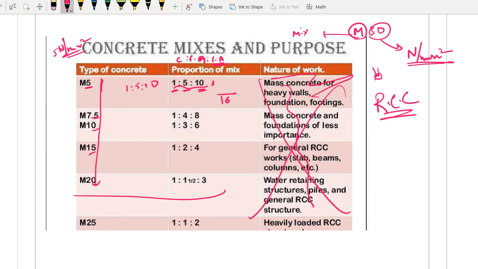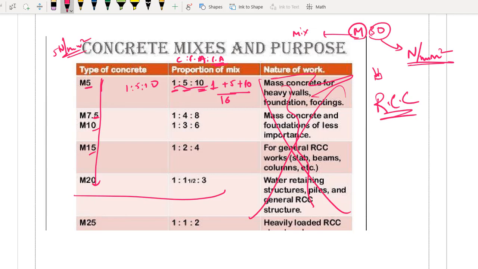In this 16 parts, we will be having 1 part of cement, 5 parts of fine aggregate, that is sand, and then we will be having 10 parts of coarse aggregate. So which is the major composition we have? We have coarse aggregate, because coarse aggregate ही तो skeleton बनाता है, and in voids of our coarse aggregate we will be having this fine aggregate and mixture of cement. We have studied in the last module itself. I hope you remember that.